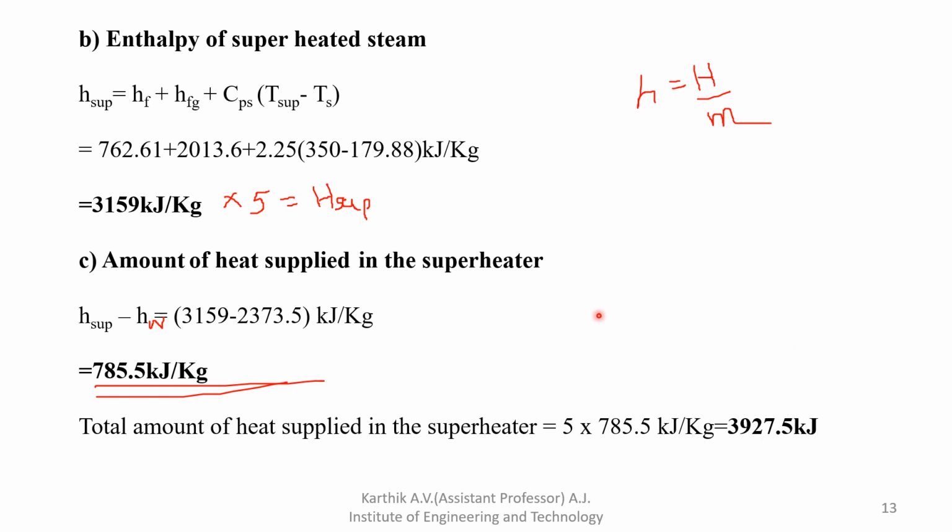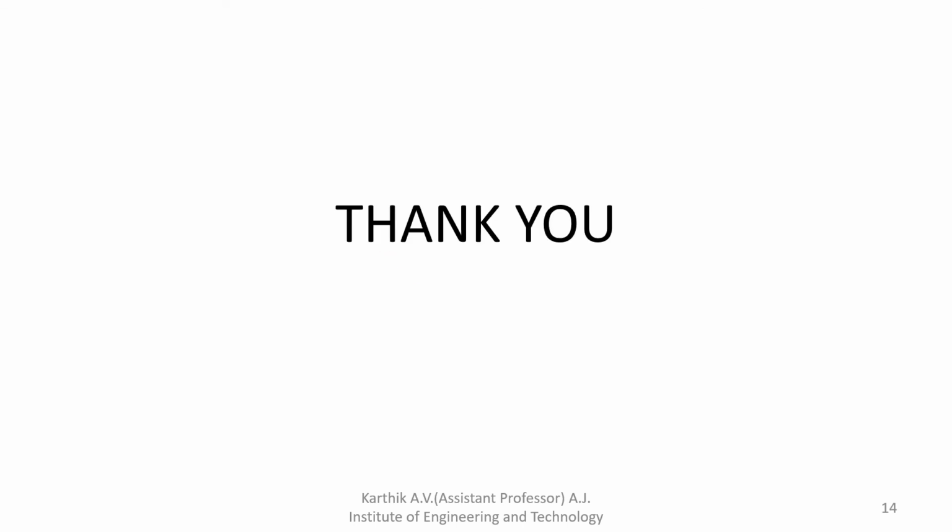When the mass is 5 kg, how do you find the actual enthalpy? That is capital H. You have to multiply all the answers by 5, then you obtain the actual enthalpy. But in most problems they ask only for the specific enthalpy, which is very simple, as I already told. So I hope all of you understood how to solve these steam problems. This completes your entire steam portion.